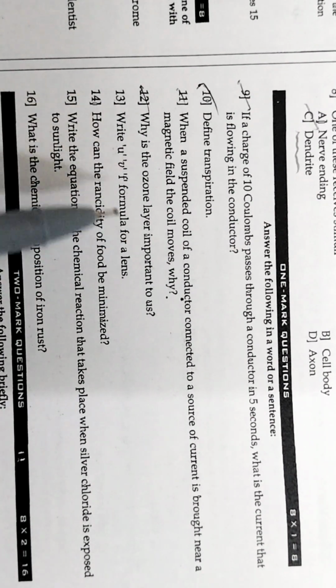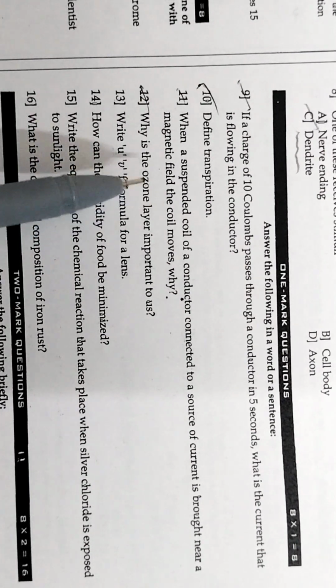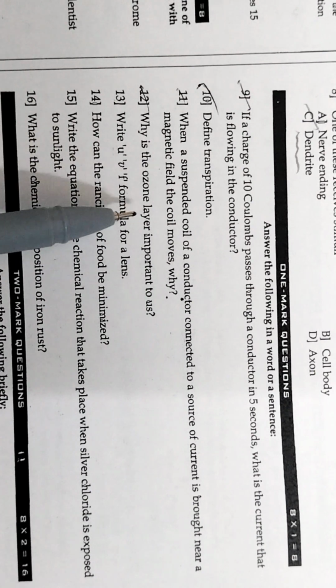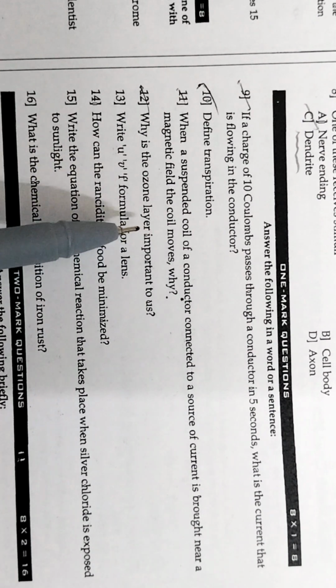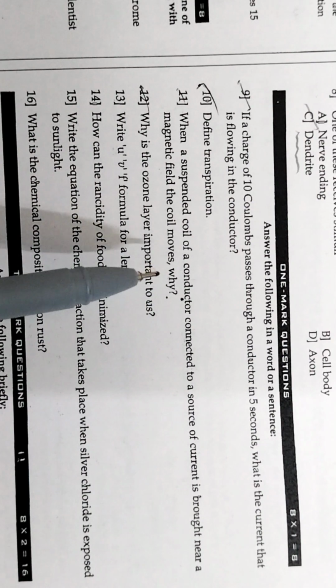Why is the ozone layer important to us? Because this ozone layer protects us from the harmful UV radiation coming from the sun, and it protects us from skin cancer, skin allergies and premature cataract.